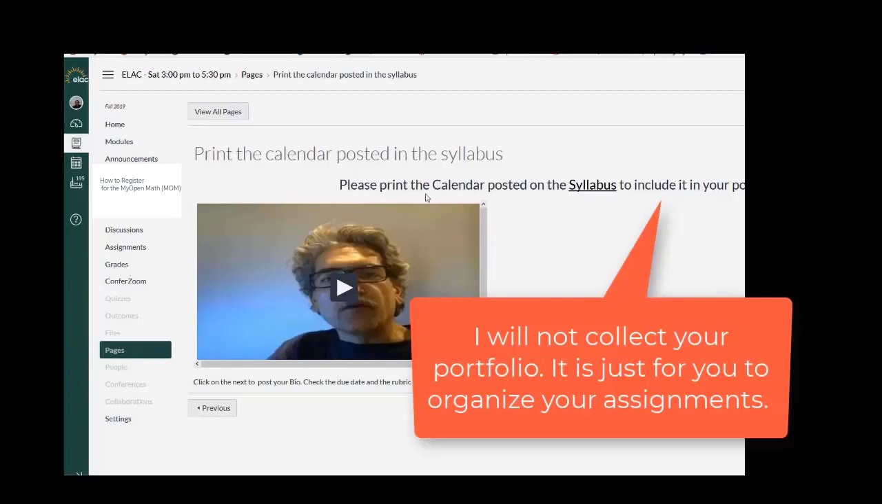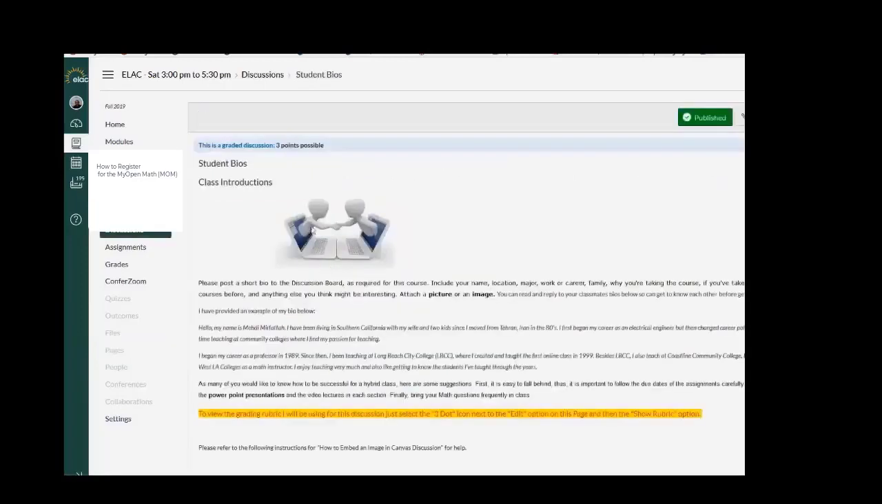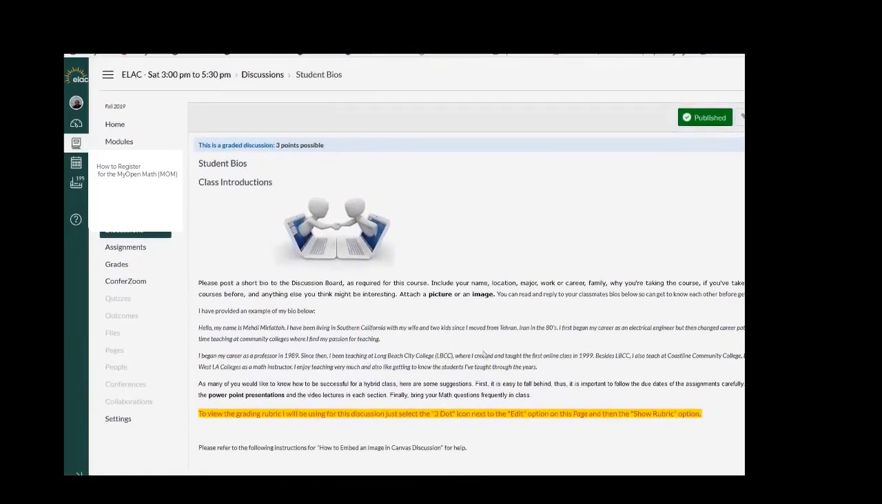Please print the calendar in the syllabus and include it in your portfolio. This clip shows you how to prepare your portfolio for your class. And the next step is to post your bio for this class.